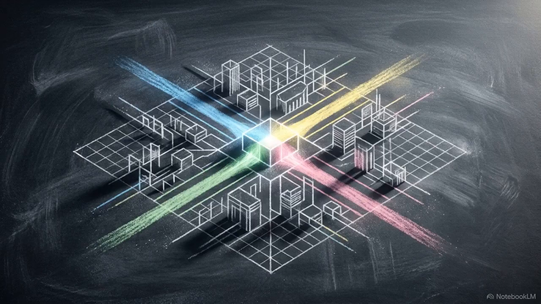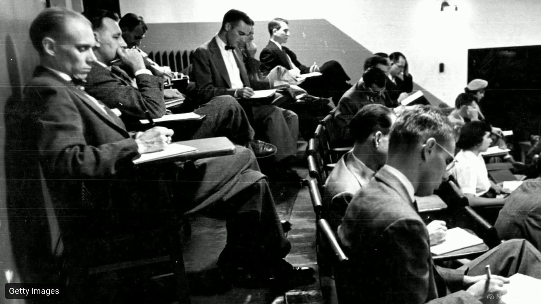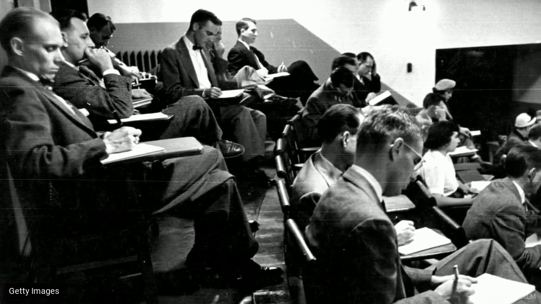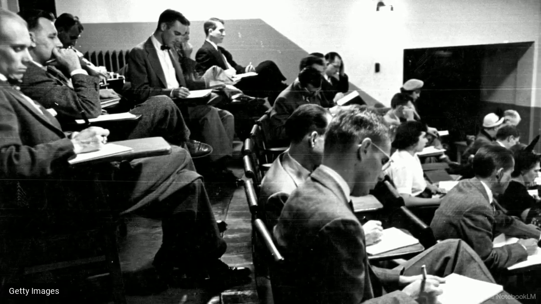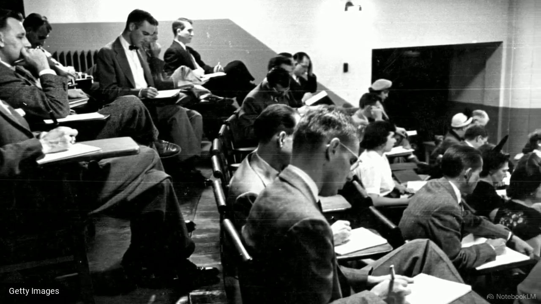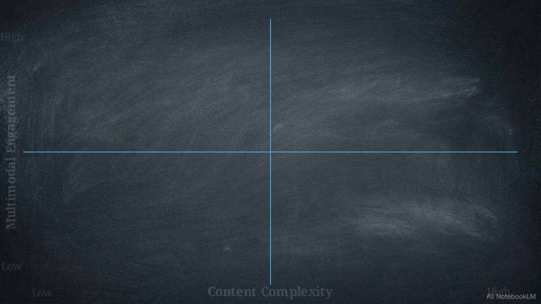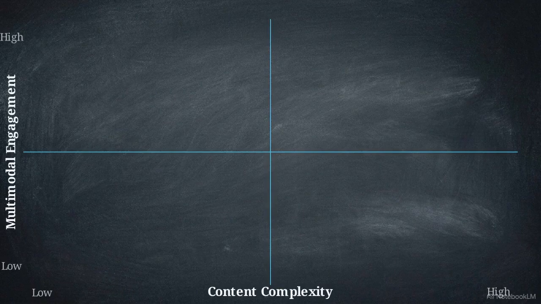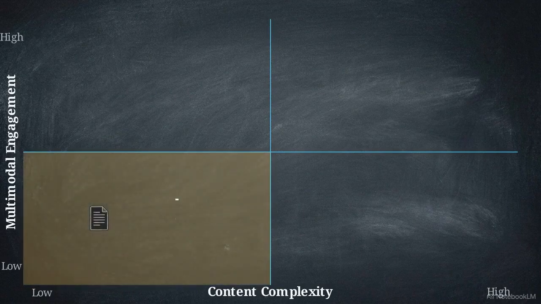When we zoom out and look at the entire spectrum of digital modalities, a clear picture emerges. Historically, education relied on a uniform delivery model, often ignoring individual cognitive nuances. Today, digital tools allow us to construct a dynamic instructional matrix, plotting our delivery methods against content complexity and multimodal engagement.